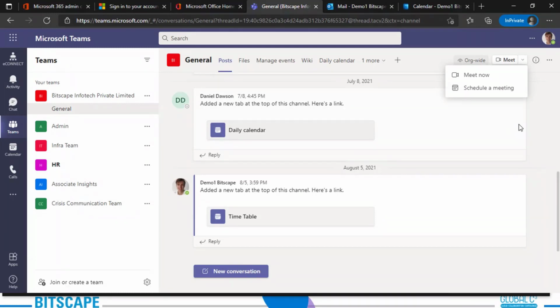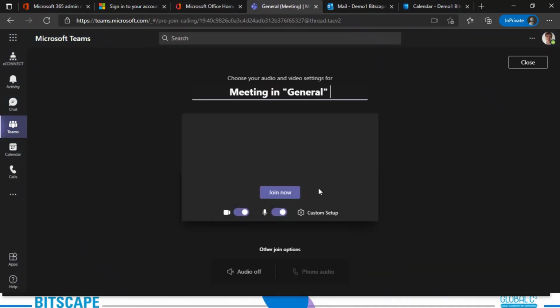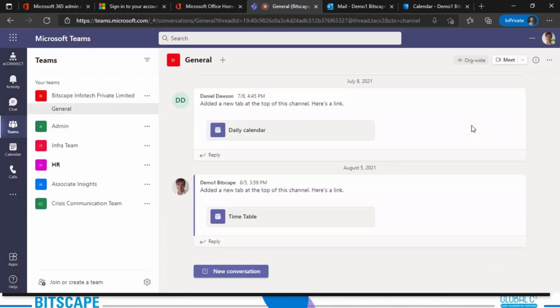Under the Meet now option you have the same options: you can type in the meeting title, and set your preferred video source and audio source. Please note that you will be able to add people once you have joined the meeting, not before. If you want them to be notified beforehand, you need to share them the link. You get the link through Meet now. You will have a shareable link, so that is another option.